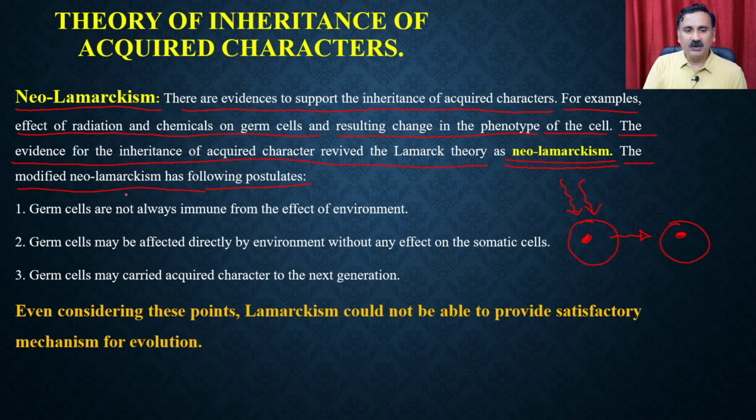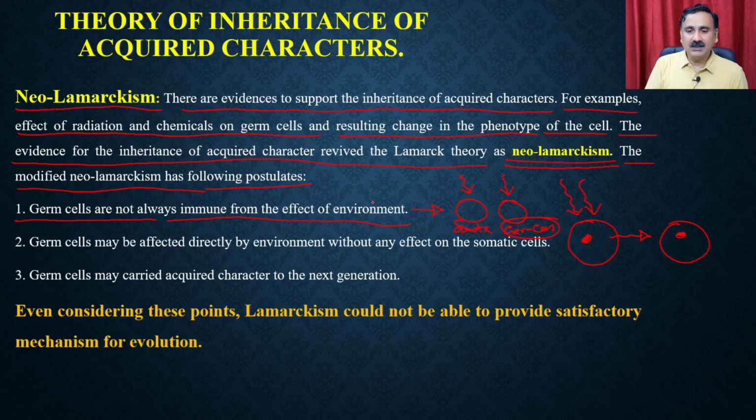This Neo-Lamarckism has the following postulates. The germ cells are not always immune from the effect of the environment. So when there is a change in the environment, it is going to change both the somatic cells and the germ cells. If there is radiation, it is going to affect the germ cells, and it is also going to affect the somatic cells.